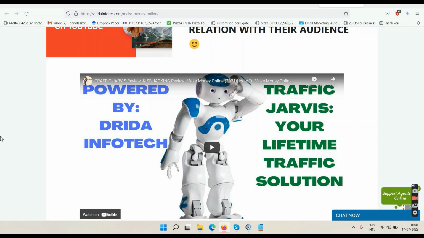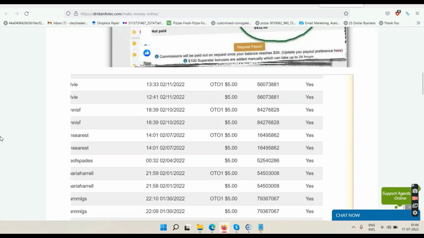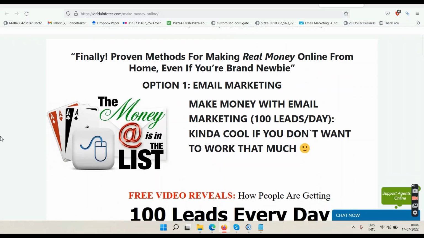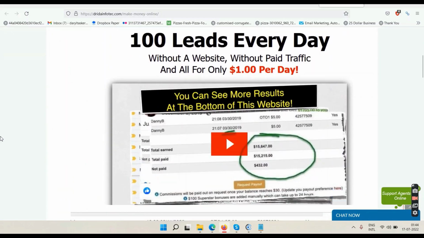Okay, so before I talk about Traffic Jarvis in detail, first of all, let's talk about this email marketing method here. So you can also make money with email marketing just by sending 1 email per day, but you need a lot of numbers. Okay, you need to have thousands and thousands of email addresses in your list, and then only you can go ahead and make some money with email marketing. So if you want to grow your email list without buying paid ads, then you can try this system which you see right now on the screen. This will give you 100 email leads from US, Canada, Australia, from those countries, and you will also be allowed to send emails to these leads once per day. So by the end of the month, in 30 days, you will have 3,000 leads minimum, and you will be able to send them emails 30 times in a month, right?